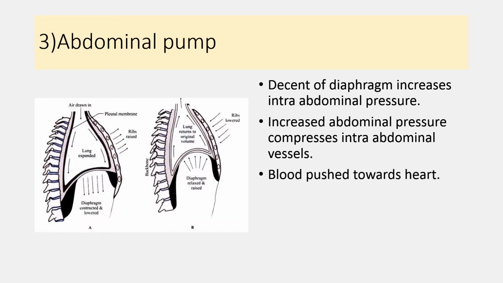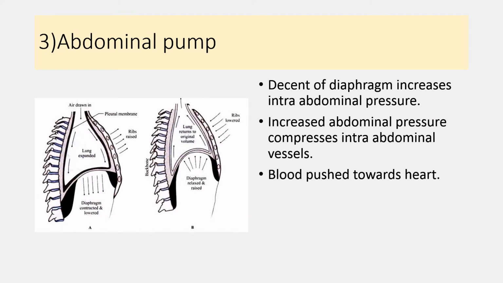Third factor which can increase the venous return and the end diastolic volume is the abdominal pump. Here we can see the movement of the diaphragm during the inspiration as well as the expiration. During the inspiration, ribs are elevated, which can increase the diameter of the thorax. Along with that, the diaphragm contracts, and the lowering of the diaphragm increases the abdominal pressure.